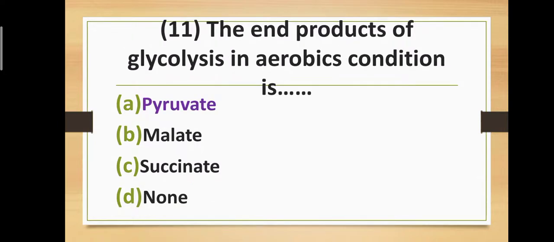Question number eleven. The end product of glycolysis in aerobic condition is. What is the end product of glycolysis in aerobic condition? Option A, pyruvate; option B, malate; option C, succinate; and option D, none. Correct answer is option A, pyruvate. The end product of glycolysis in aerobic condition is pyruvate.